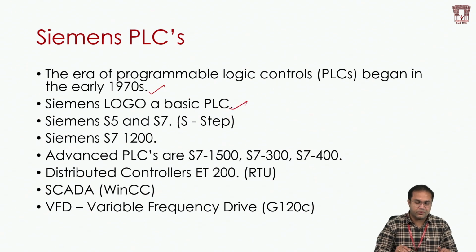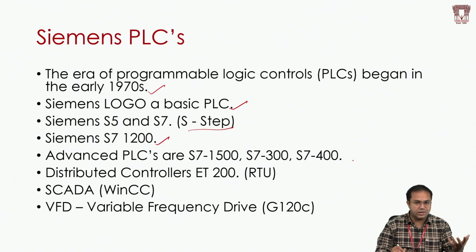Logo was one of their first versions of the PLC. It's a very small PLC with only digital inputs. Then they introduced S5, S7. S stands for Step, and Step 7 1200 are very popular PLCs. Then they have the advanced series of large PLCs: S7 1500, S7 300, and S7 400.